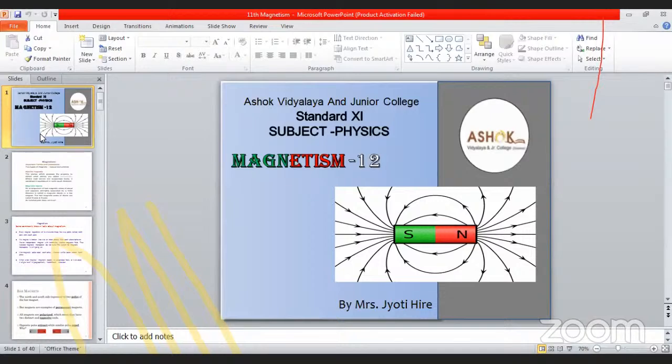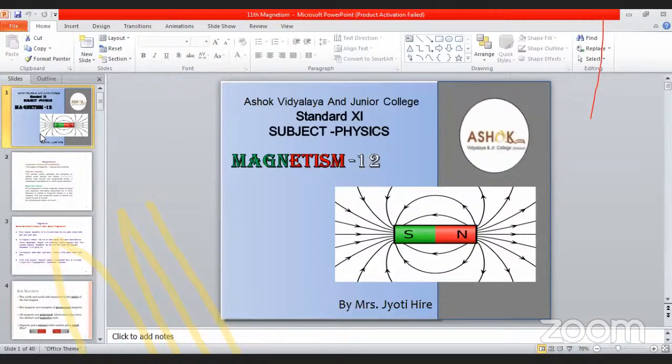Consider what is this L? L is nothing but the distance from the center to each pole. Suppose this center is O and these are the two poles, so this distance should be L, and this distance should be L, because this becomes L plus L, 2L. So this distance r is obviously greater than this L.